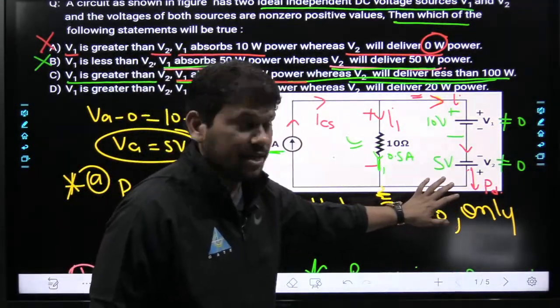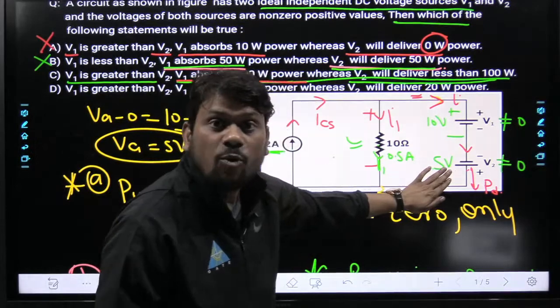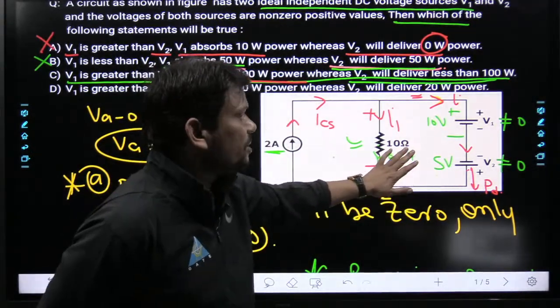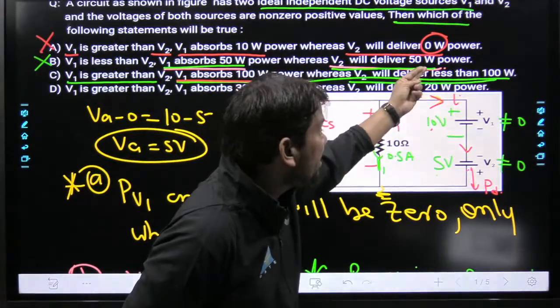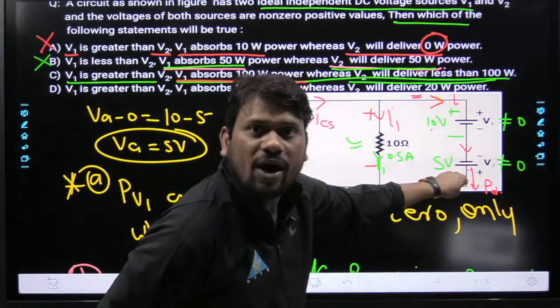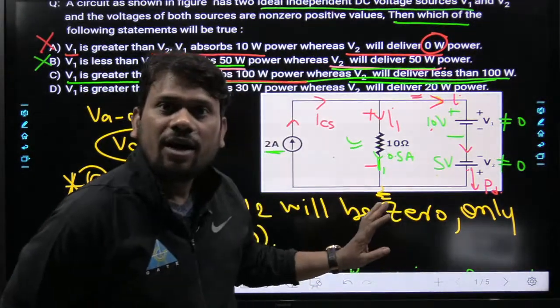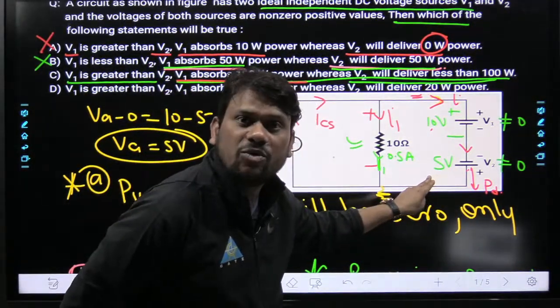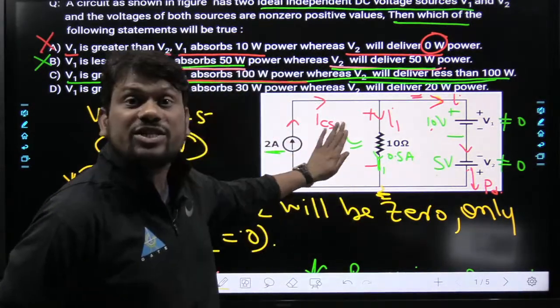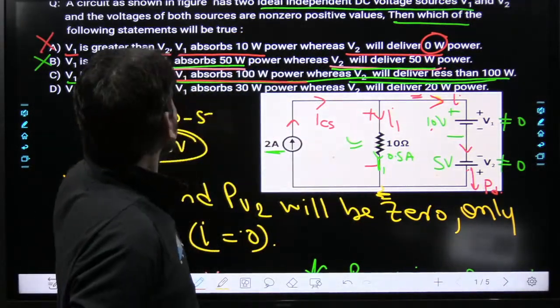So obviously, in this case, we have to maintain one concept: 10 into I will be greater than 5 into I. So the property is satisfied. And in this situation, beta, these batteries' magnitude will compensate itself to manage this condition.